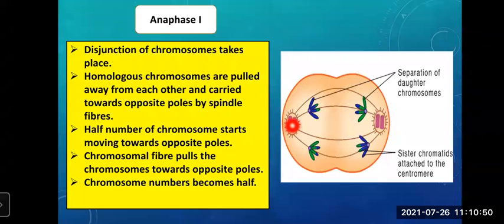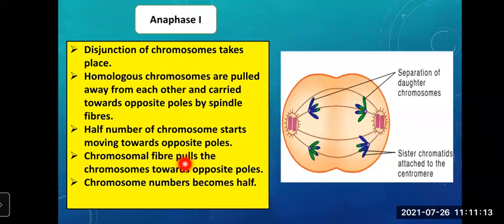Half number of chromosomes start moving towards opposite poles. Suppose there are 20 chromosomes, what will happen? 10 will move to this pole and the rest of the 10 will move to the other pole.